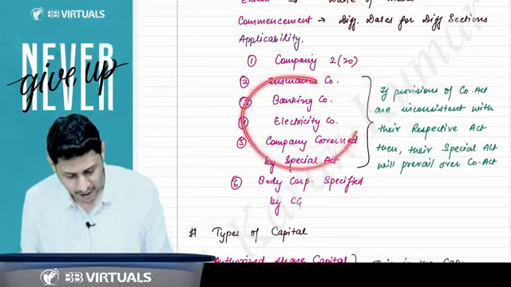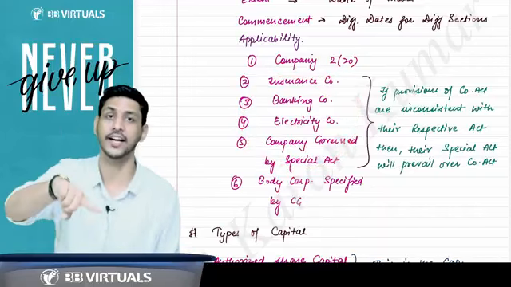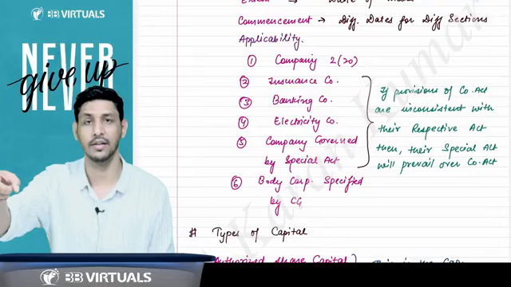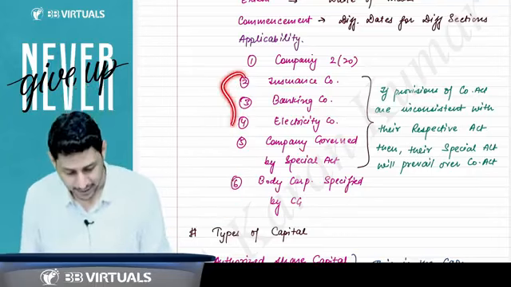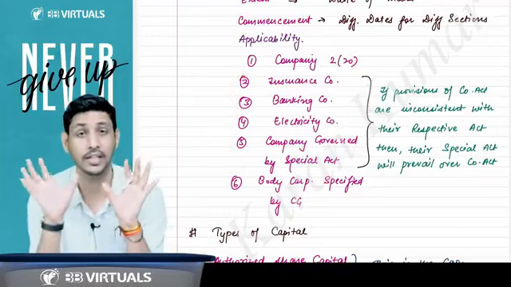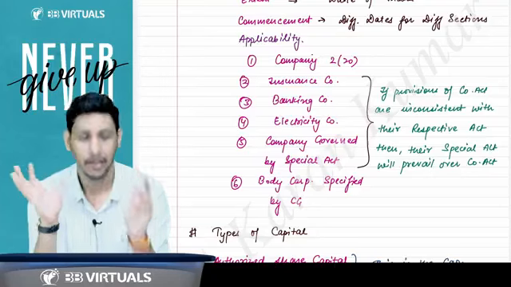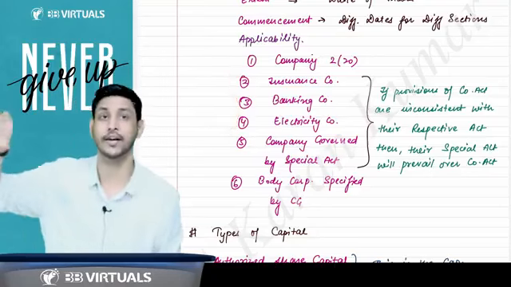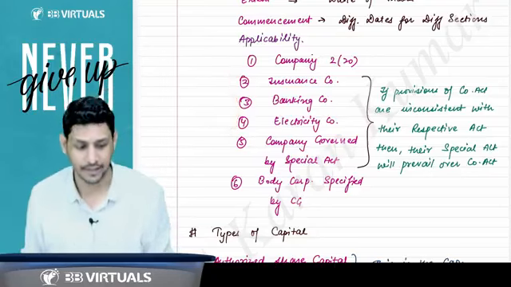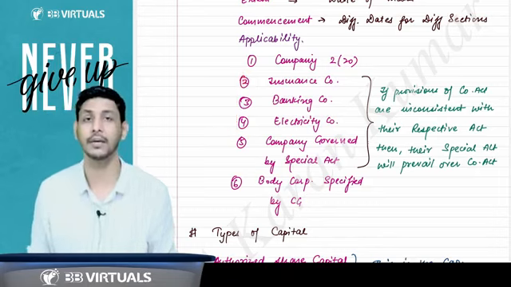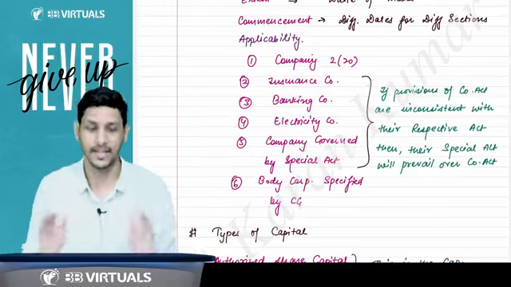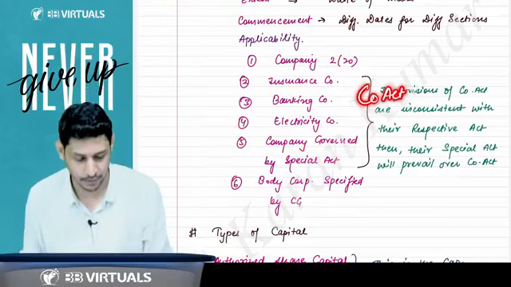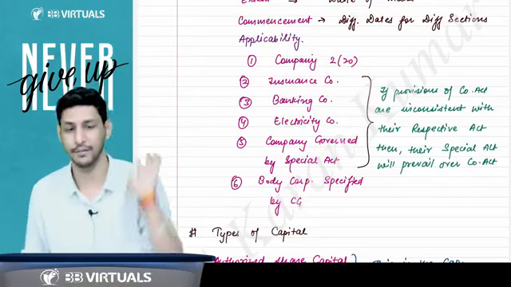So if the special Act provision is in contradiction with the Companies Act provision, then in that case their special Act will prevail. I am saying that on these companies the Companies Act is applicable, but these companies have their special Act also. So whenever there is inconsistency between their special Act and the Companies Act, then the Companies Act 2013 will be set aside and their special Act will prevail.